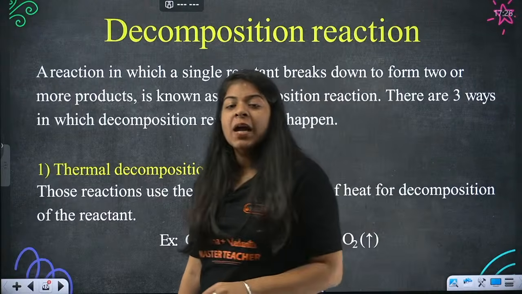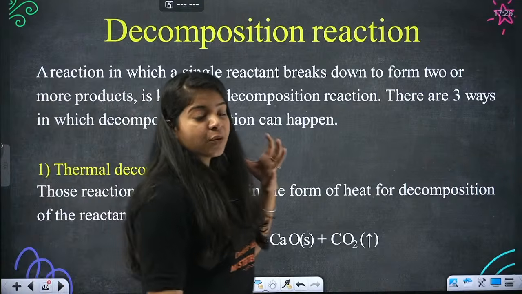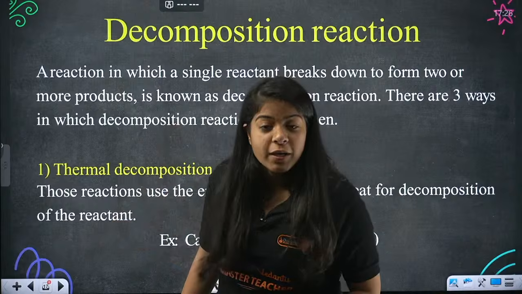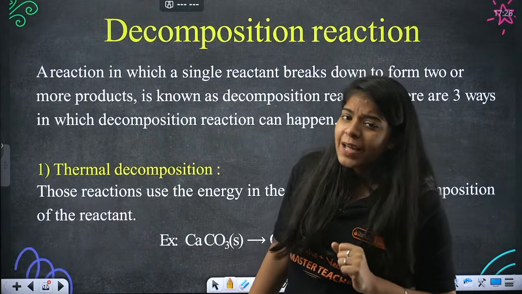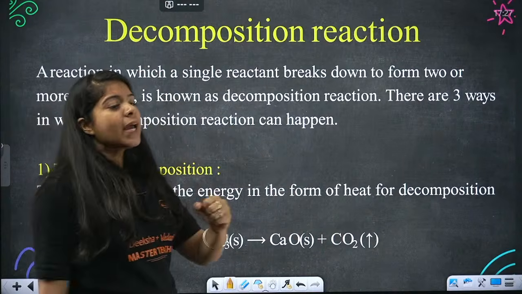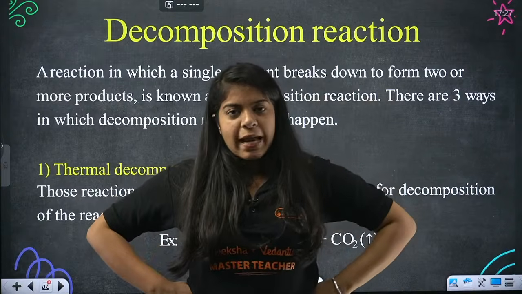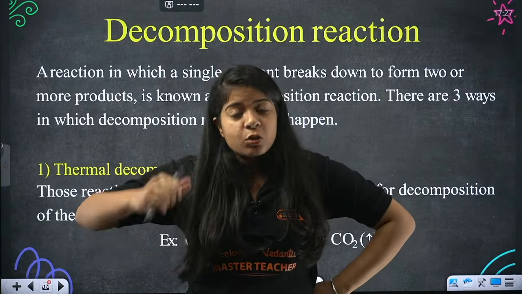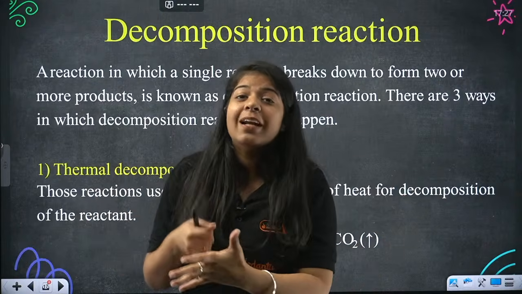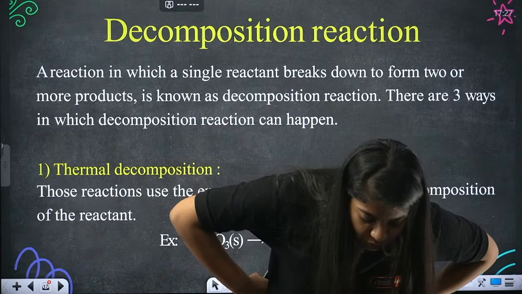Done everyone? Now this is a decomposition reaction. A reaction in which a single reactant is broken down into one or more products is called a decomposition reaction, right? Now we have different kinds of decomposition. Beta, if you want to break a thing, you can use a hammer, or you can use some other tools, or you can use a drill. You can use all those different kinds of tools.